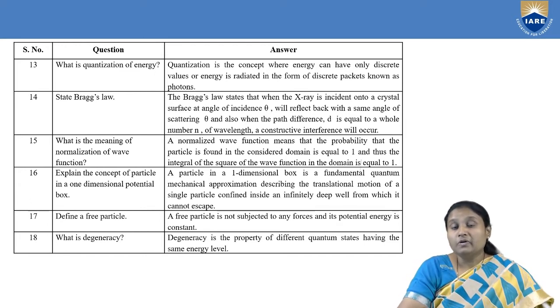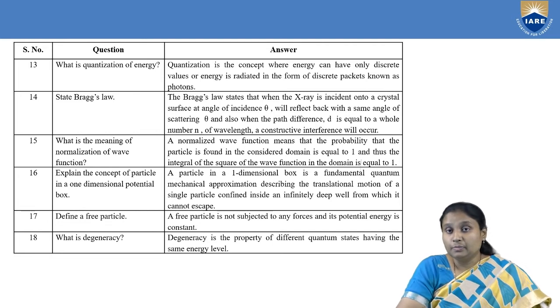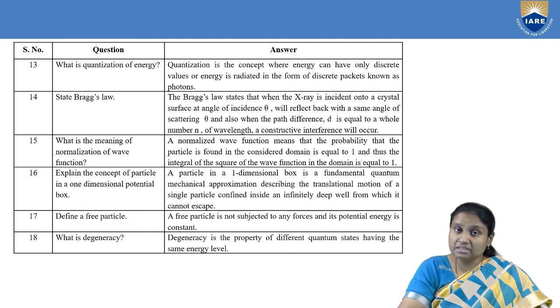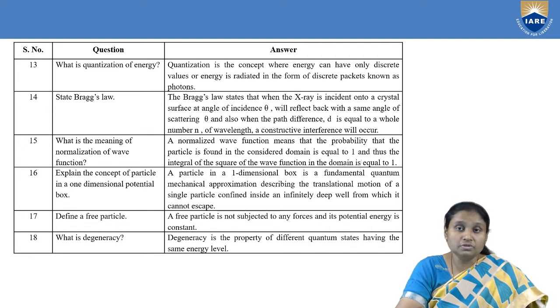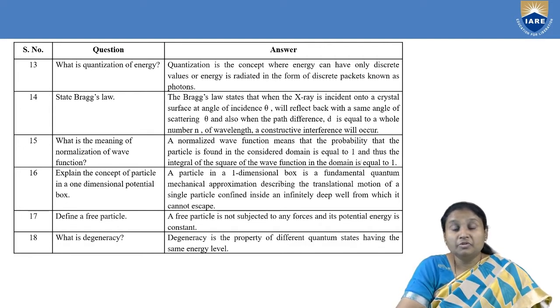So, in order to construct a potential box, we have taken a free particle, and then at two regions we have applied boundaries in such a way that the particle is enclosed between those two boundaries and cannot come out of them. So that is the concept of a particle confined in a potential box.